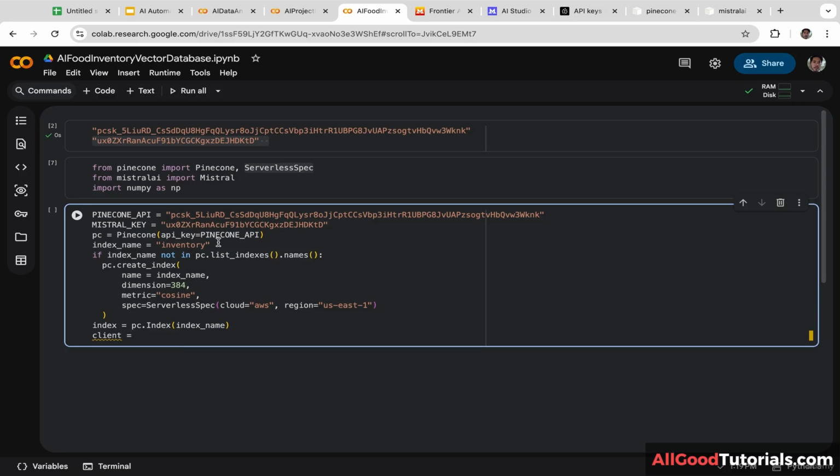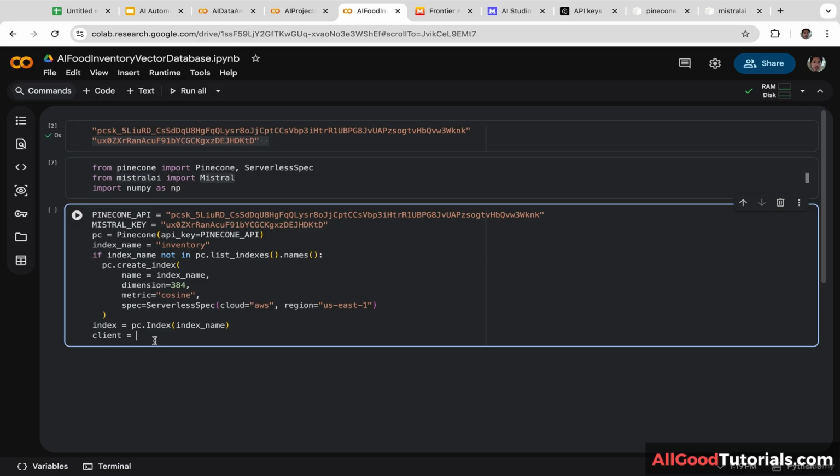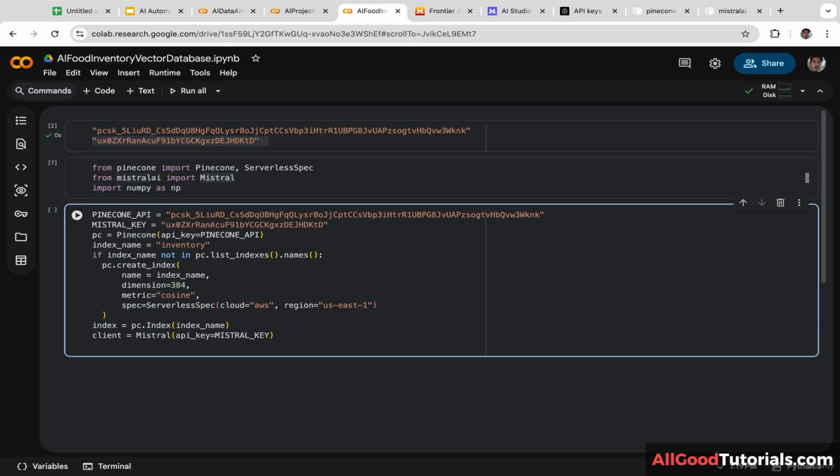And we are going to use the Mistral library. So let's copy and paste this. And we are going to set the API key to mistral_key. Let's copy and paste this and put it inside the parentheses. Next, we are going to define a simple dictionary representing ingredients and their quantities. I'm going to name the dictionary inventory.